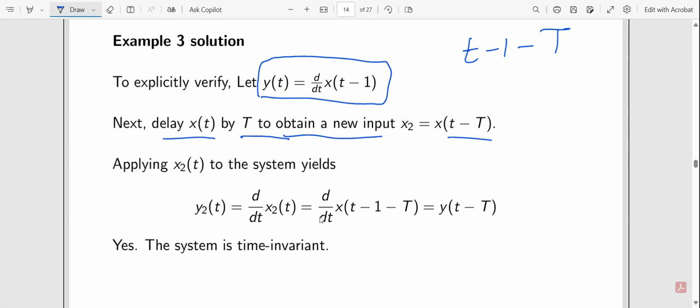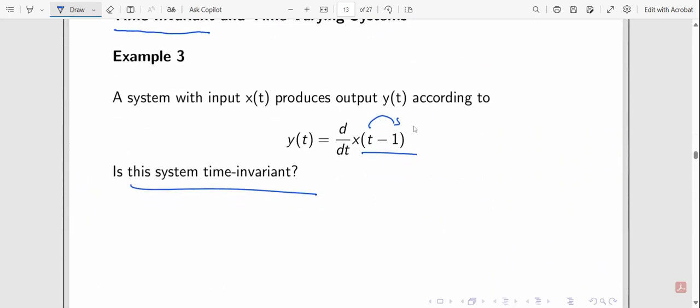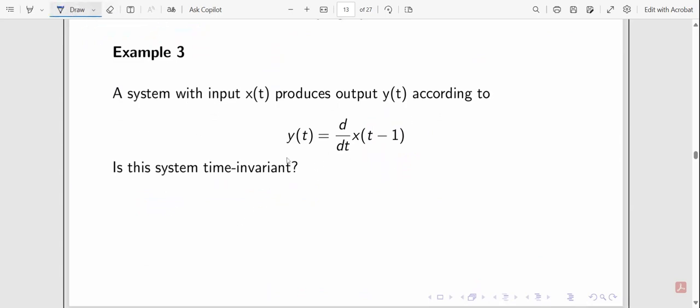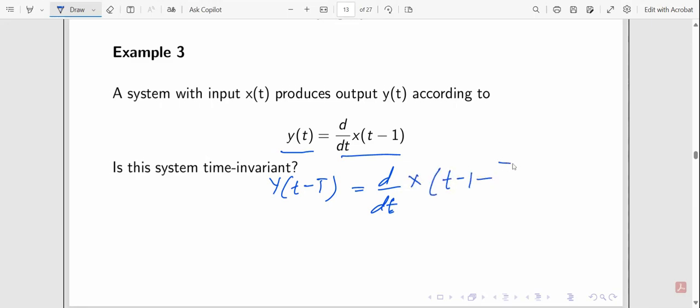And now after solving, let me do it here for you quickly. Apply here y of t minus T, that is equal to d over dt of, let's suppose, x of t minus 1 minus T.